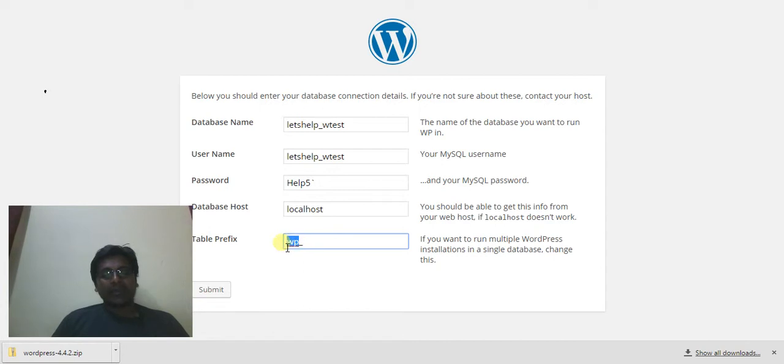And the table prefix, what is this? You want to give a prefix to your tables. Every table, you want a prefix, give something. Yeah, I want to give, maybe I'll say LP. So what happens, every table name will start with LP.